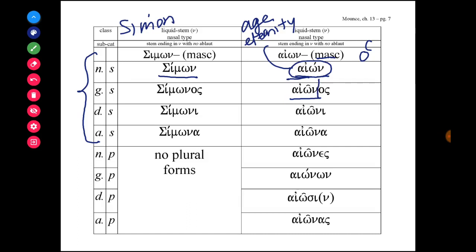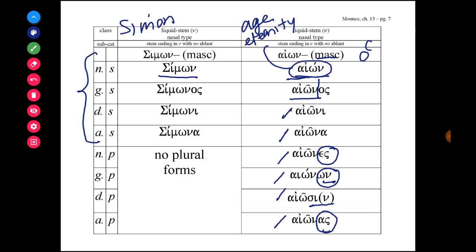So if the nominative singular form is aion, the genitive singular form is aionos, then it's aioni and aiona. And then the plural forms would be aiones, and there's your nominative plural ending, aionon, which is your genitive plural ending, on, and then aiosin, si or sin, and there is your dative plural ending, and aionas, and that is your accusative plural ending.